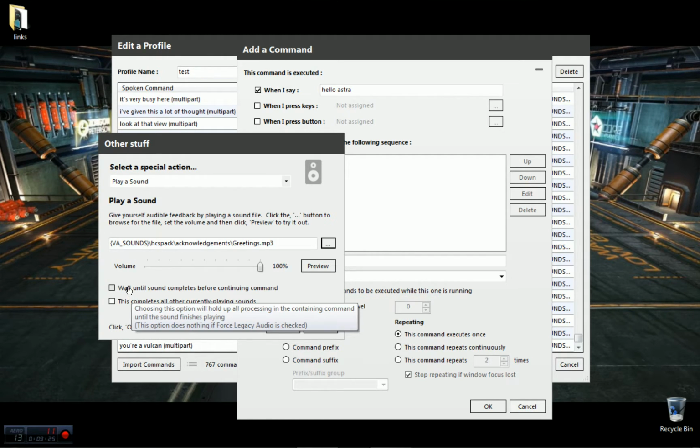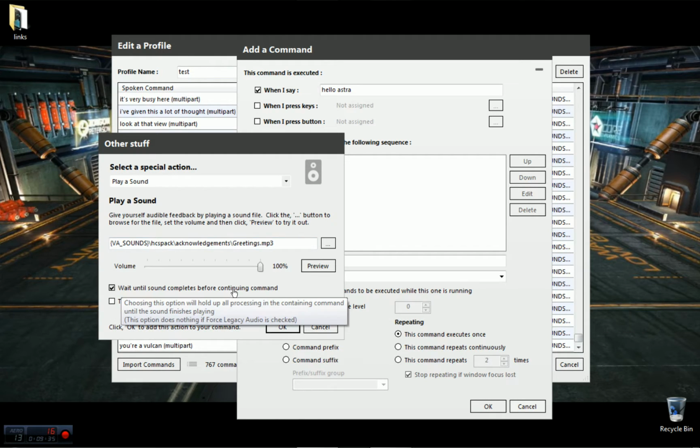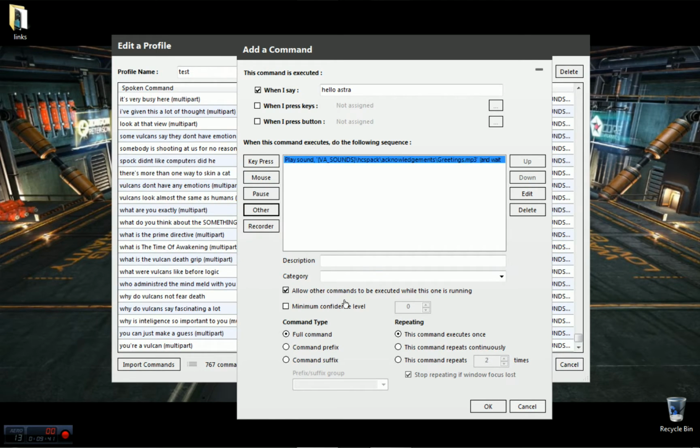And I'm going to click this, wait until the sound completes before continuing. The reason I'm going to click that is if I add anything else in here, it'll say this, move on to the next command, start saying that. If this hasn't finished, you'll just have the A.S.T.R.A. talking all over herself. It sounds really weird. So, that's now set. We'll say OK.